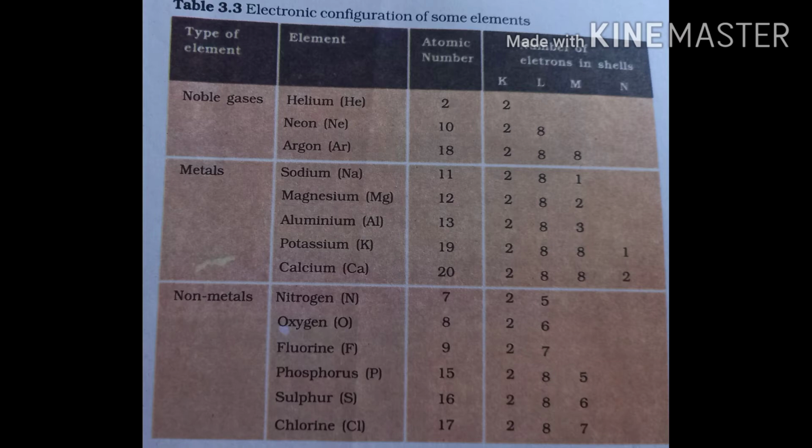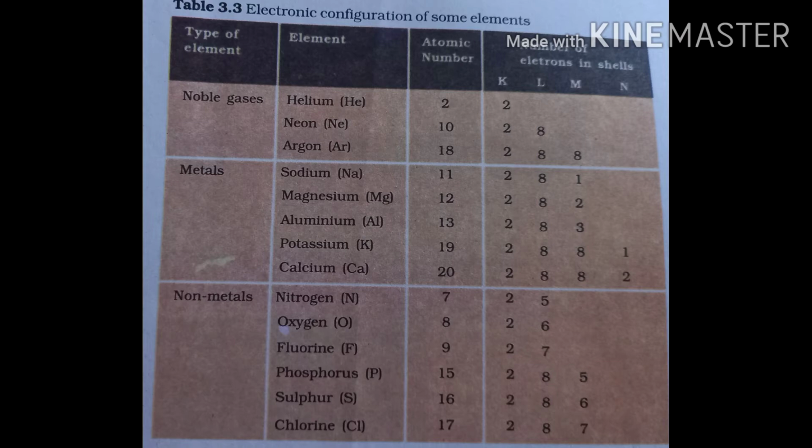Here you will notice that the shells are completely filled. They neither need any extra electron nor have any extra electron to lose. Their octet is completely filled, and as a result these noble gases, helium, neon, argon, are termed as inert.